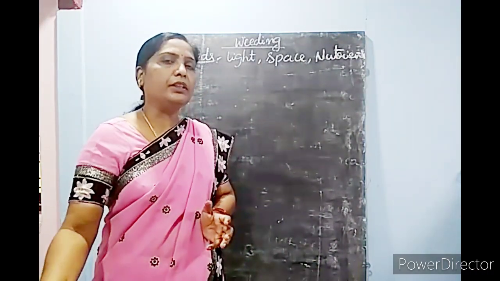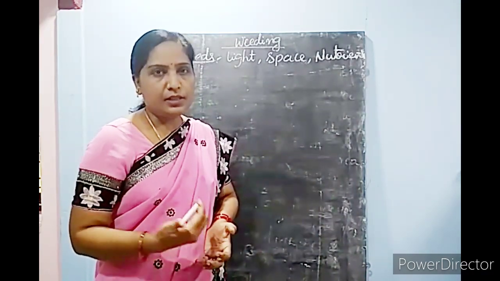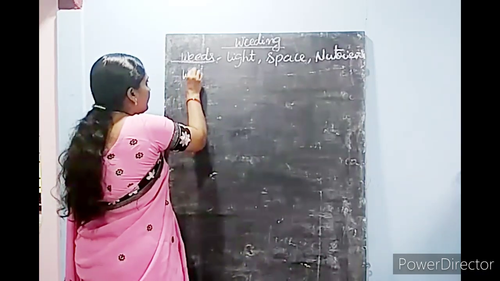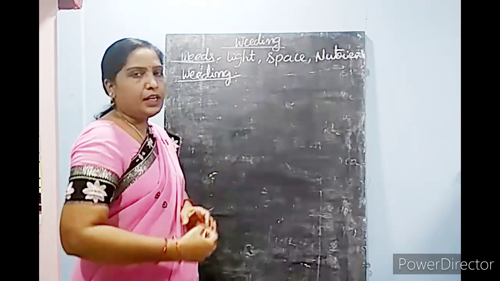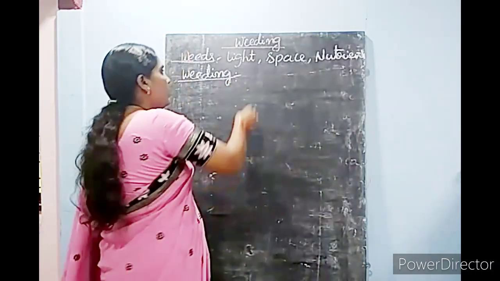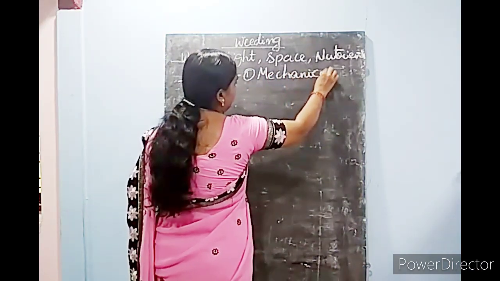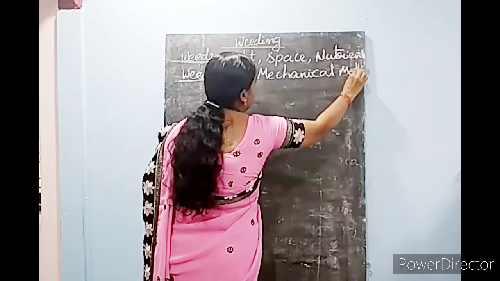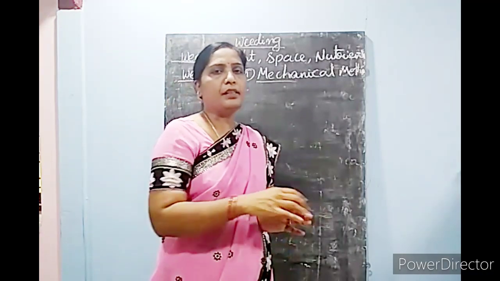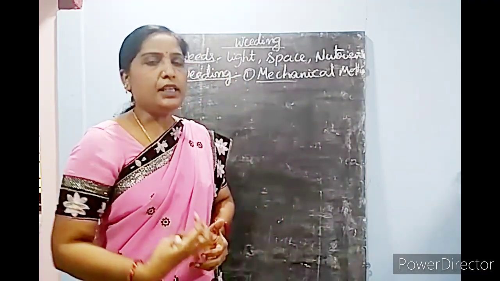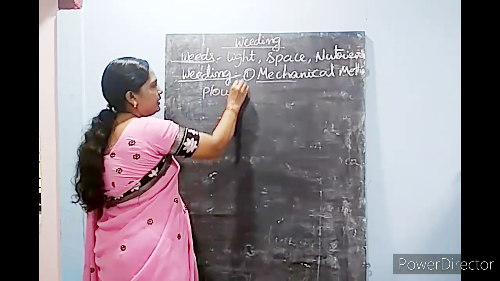There are different methods to remove the weeds. The process of removing weeds is known as weeding. Removing weeds is known as weeding. There are different methods for weeding. One is the mechanical method. In the mechanical method, farmers first prepare the soil by ploughing, as you learnt in preparation of soil. The ploughing process is useful in the mechanical method.